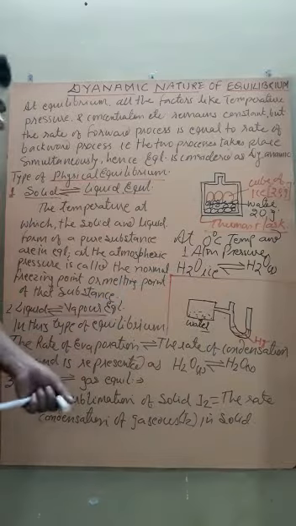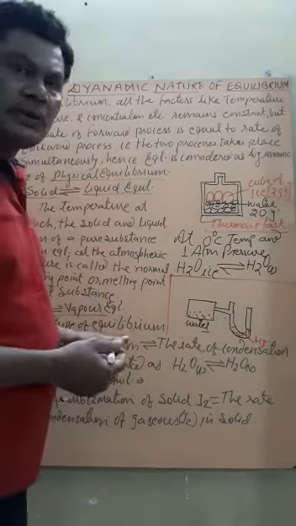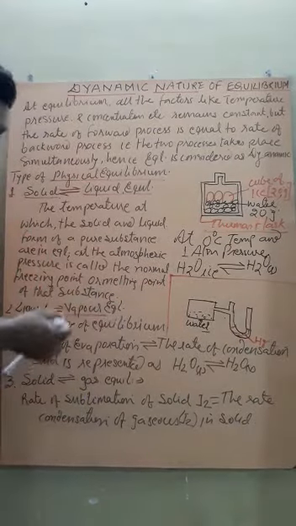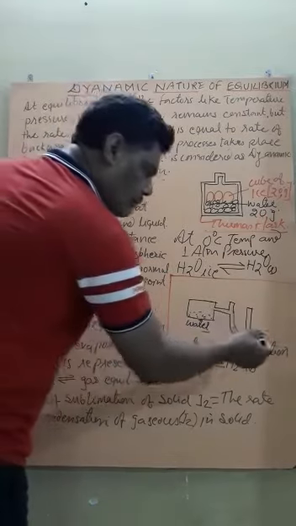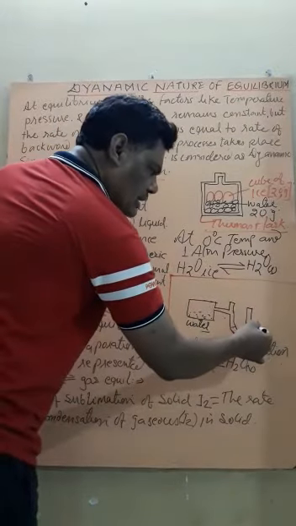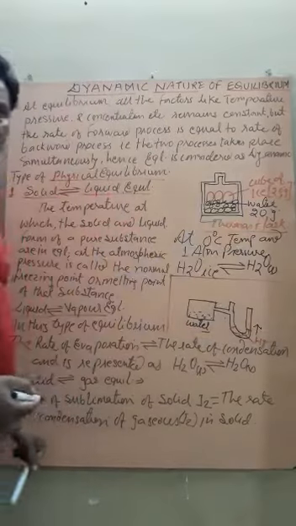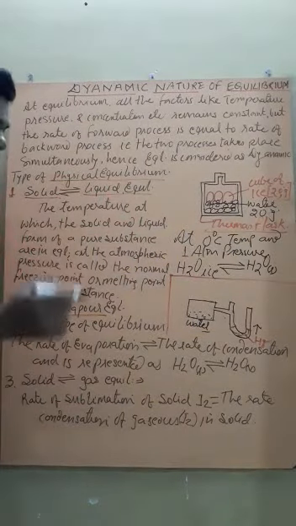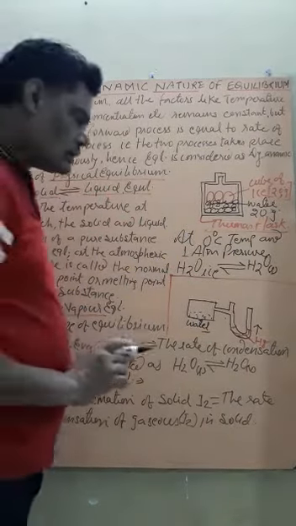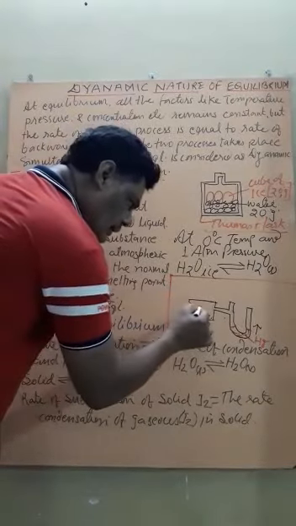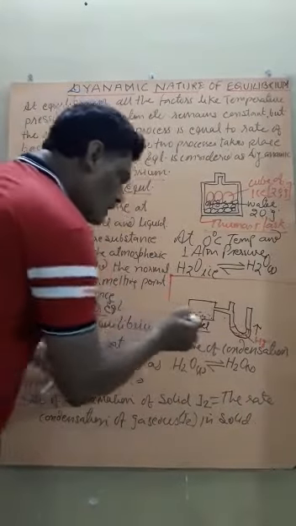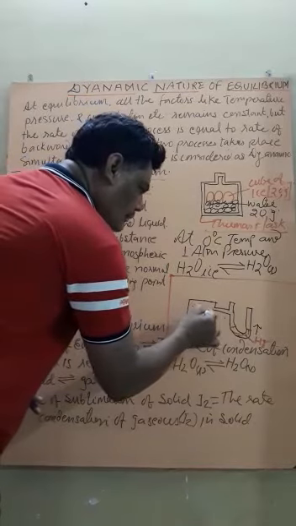What will we observe? We will observe that initially in the right limb the mercury level will start to rise. Getting? Why? It is because the liquid water will start to convert into vapor.